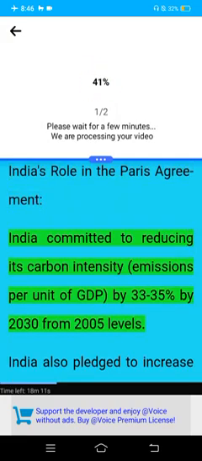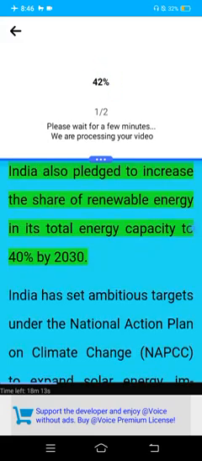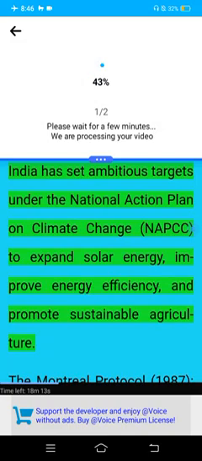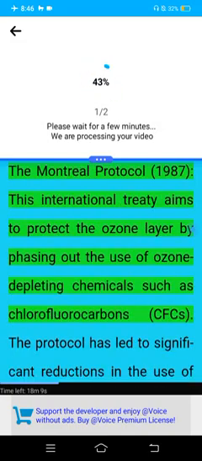India committed to reducing its carbon intensity, emissions per unit of GDP, by 30-35% by 2030 from 2005 levels. India also pledged to increase the share of renewable energy in its total energy capacity to 40% by 2030. India has set ambitious targets under the National Action Plan on Climate Change (NAPCC) to expand solar energy, improve energy efficiency, and promote sustainable agriculture.